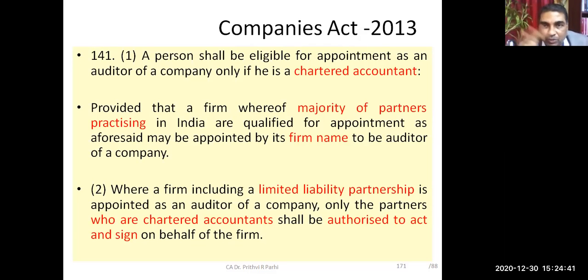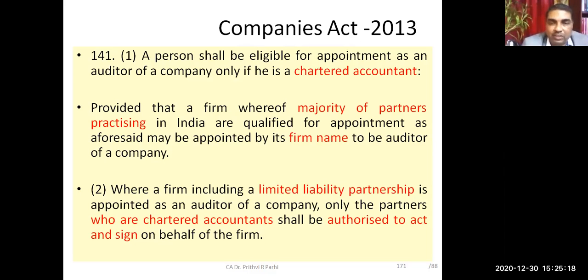Now you see the exact provisions of the Companies Act 2013. Can some of you read it? Section 141, subsection 1: A person shall be eligible for appointment as an auditor of a company only if he is a chartered accountant, provided that a firm whereof majority of partners practicing in India are qualified for appointment as aforesaid may be appointed by its firm's name to be auditor of a company.